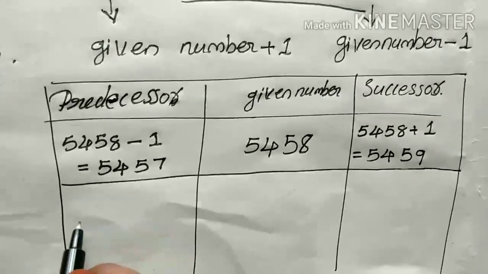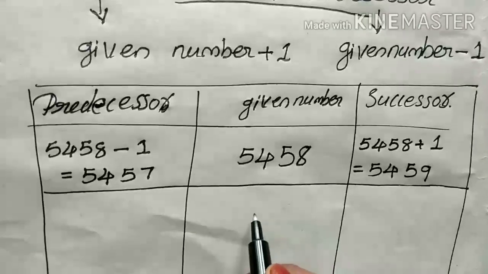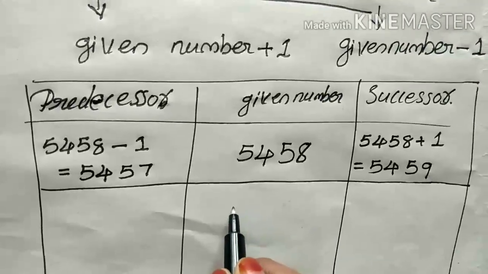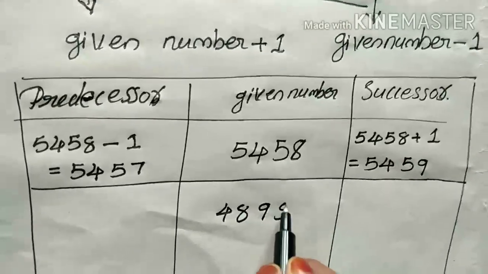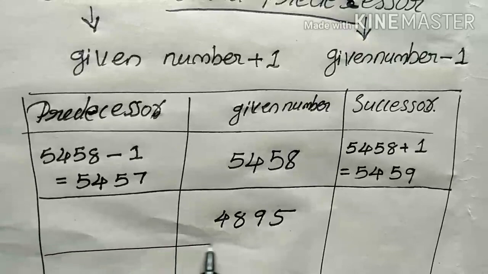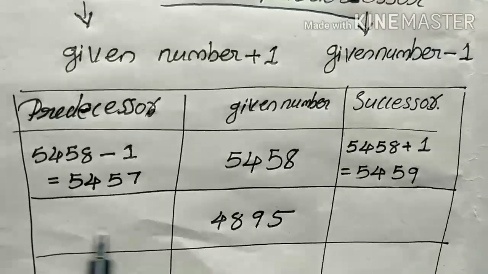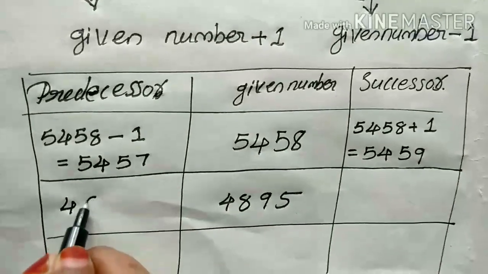Okay, clear? Another example, look. I am writing here one number. In the given number place I write 4895.